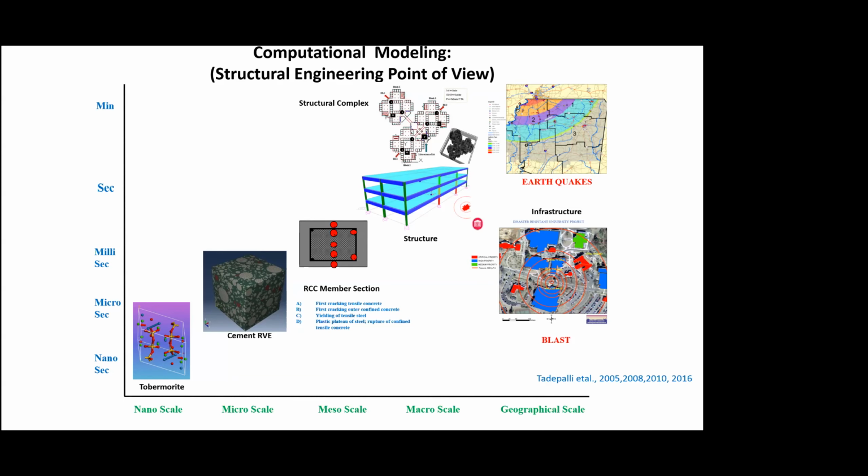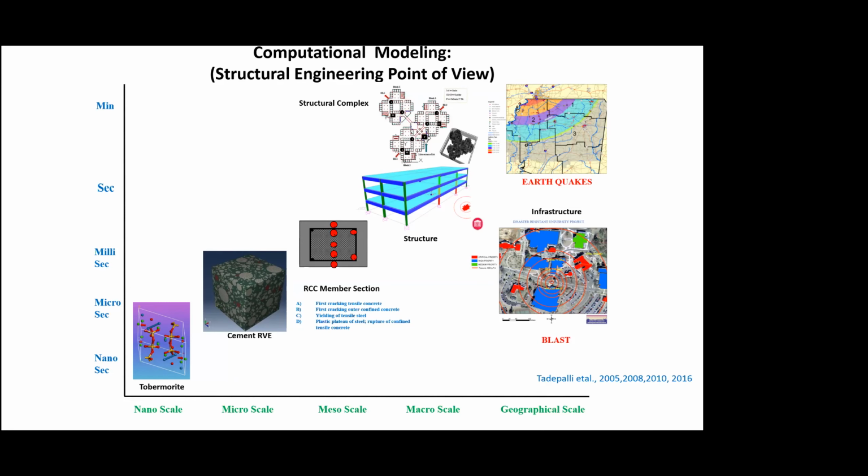Here we look at the macroscopic or mesoscale cracking of the concrete cross section. We have the cracking in the tensile part of the concrete, the outer confined concrete, yielding of the tensile steel, etc. We look at confinement behaviors. So various models are available for computing these section level behaviors, right?